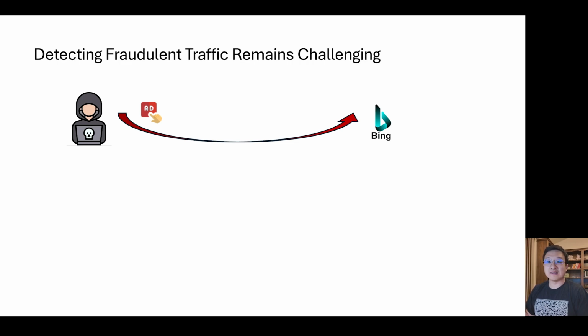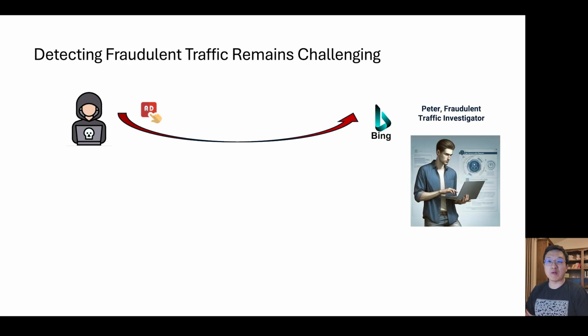However, this task remains challenging, especially for our fraudulent traffic investigator, Peter. Peter may investigate different facets of a request. For example, Peter may look into its source IP's reputation, flag traffic with suspicious request headers, or examine the user account metadata associated with each request to identify the fraudulent requests.